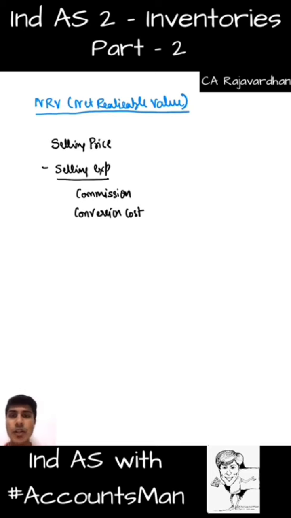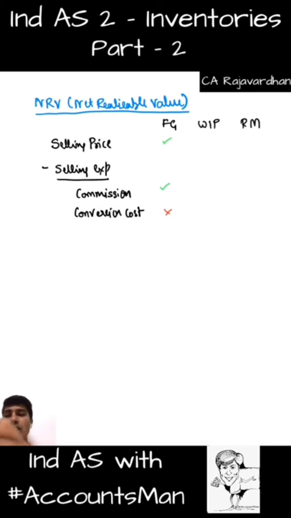You get that? So if the discussion is with respect to finished goods, finished goods will have selling price, finished goods will have commission. Finished goods will not have conversion cost because finished goods are already ready to be sold. They are the items which are held for sale. Now the discussion will come with respect to work in progress and raw material.